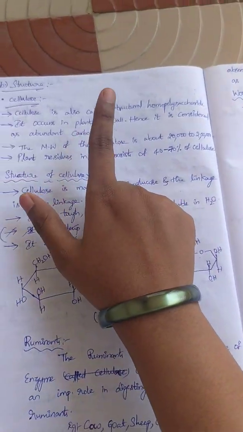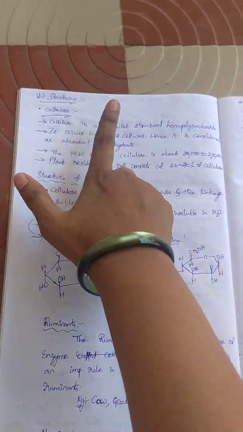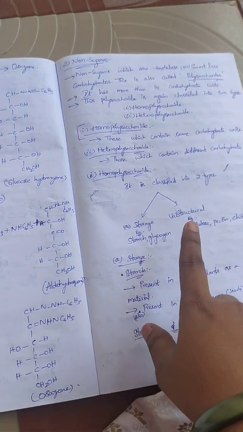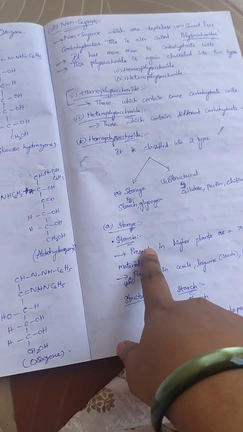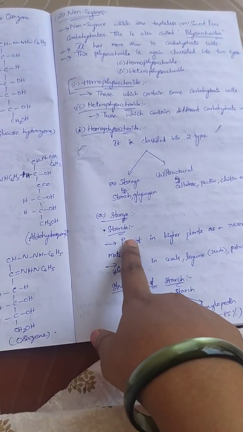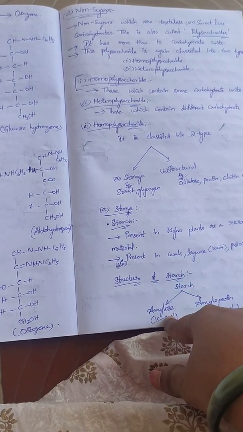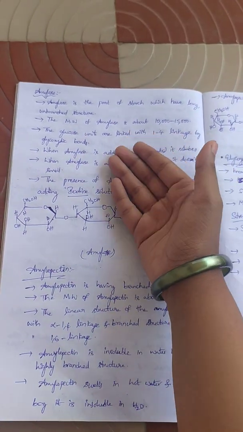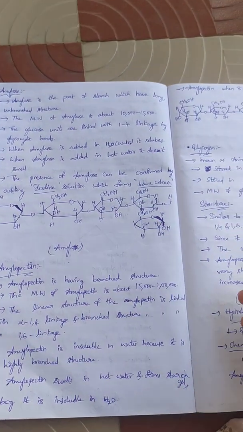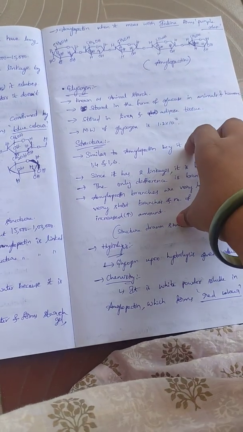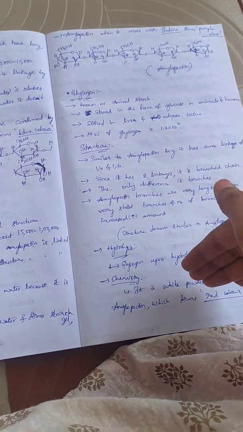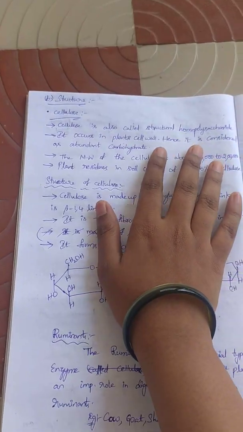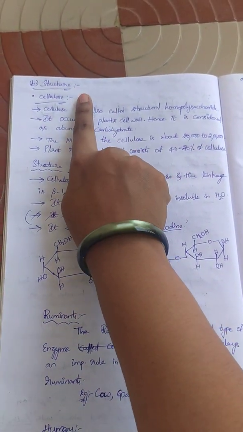Now, before entering into structural homopolysaccharide, let us see in brief. Storage polysaccharides, for example starch. We have seen starch and glycogen. Starch is classified into two types: amylose and amylopectin. We have seen amylose structure and amylopectin structure, glycogen with a similar structure to amylopectin, and upon hydrolysis and its chemistry. Now let's enter into structural homopolysaccharide.